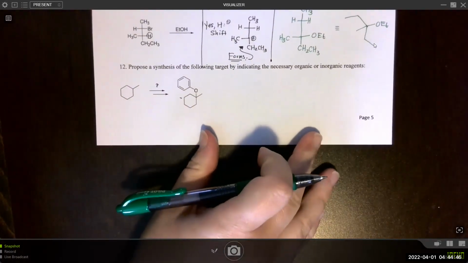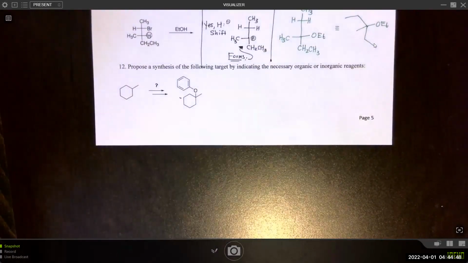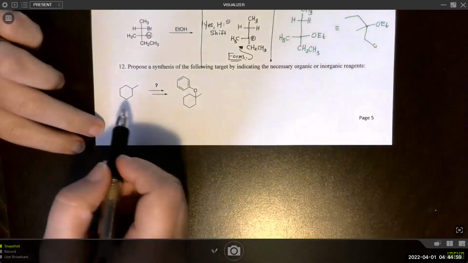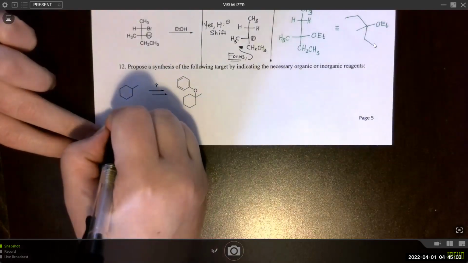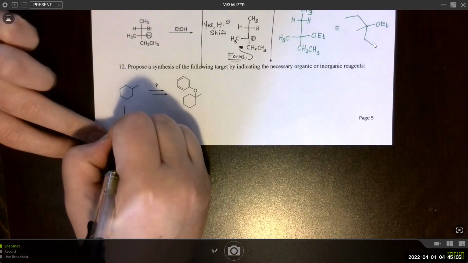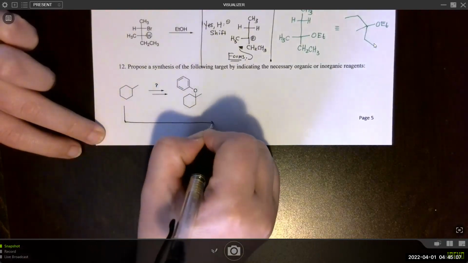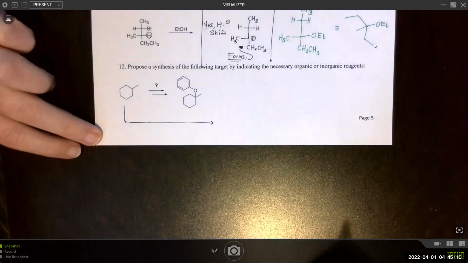Okay, propose a synthesis of the following target by indicating the necessary organic or inorganic reagents. Okay, so we remember whenever we start with an alkane, you always have to do the same reaction.